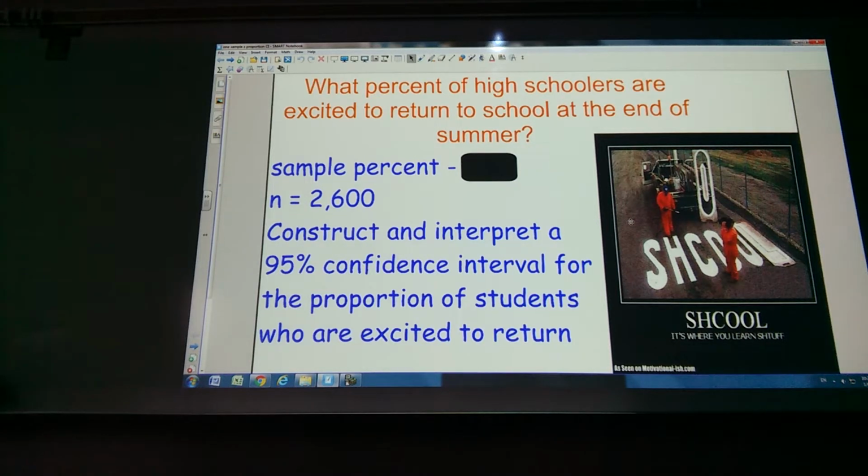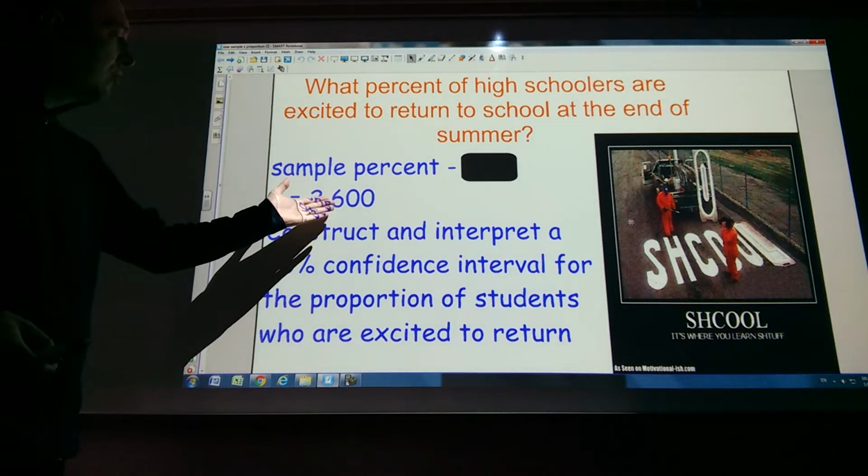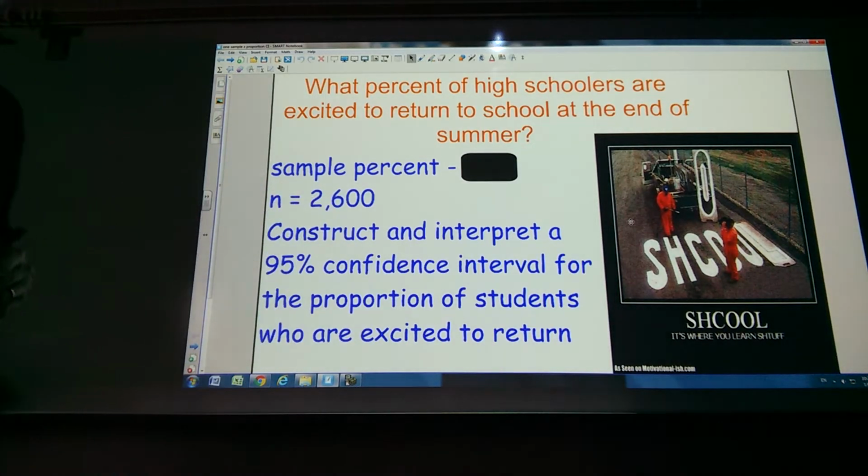It says, what percent of high schoolers are excited to return to school at the end of summer? I probably don't want to go around and ask every single high schooler in America. That would take forever and probably lots of money. So I decided to take a sample of 2,600 high schoolers. Hopefully it was done randomly. Hopefully I didn't just go to one state in the United States. Hopefully I randomly selected them, which could be difficult to do, but let's suppose I did it.